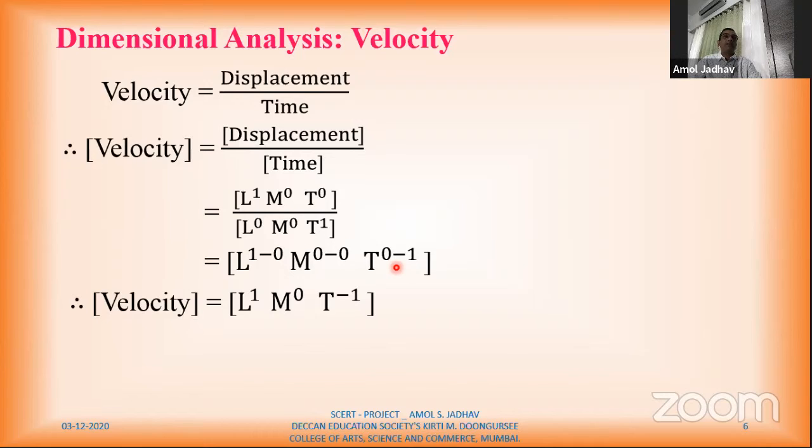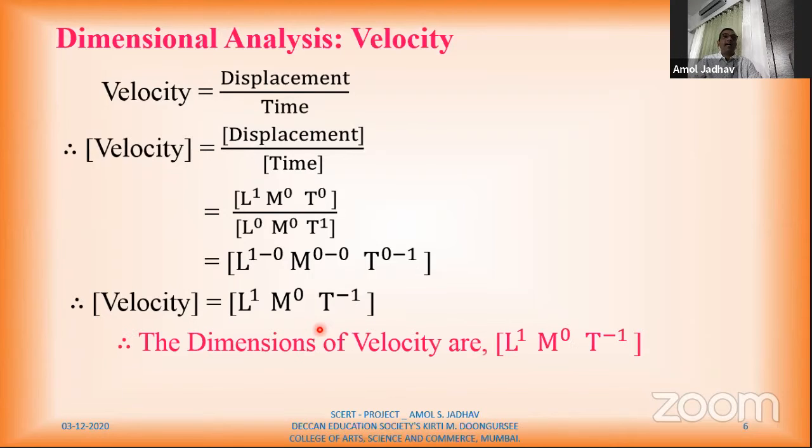Now from this we can find out the unit of velocity. So here I have length, one time length. So the SI unit of length is meter. So there is only meter. Now there is no mass. Now here there is time, but time is like this, time raised to minus 1. So I can write per or divided by. So what is the unit of time? Which is second. Therefore I can write the unit of velocity as meter per second.